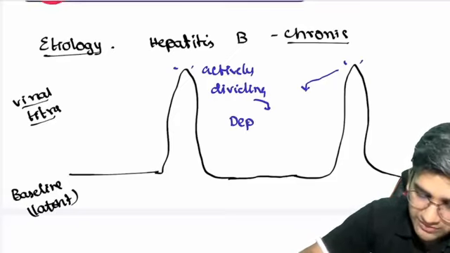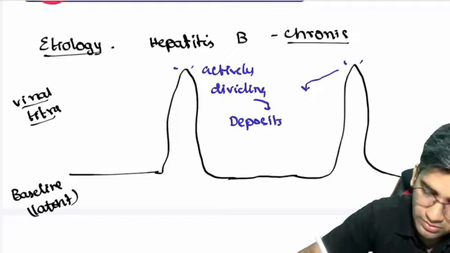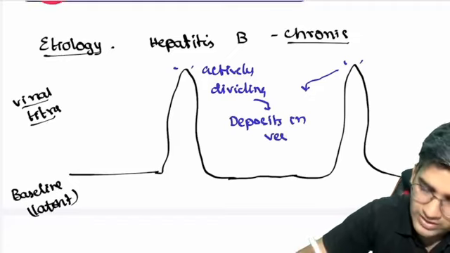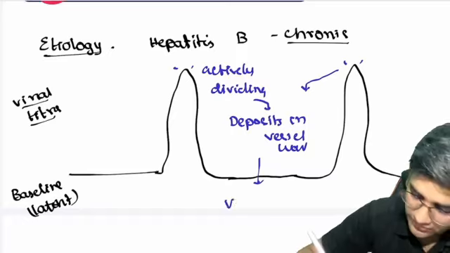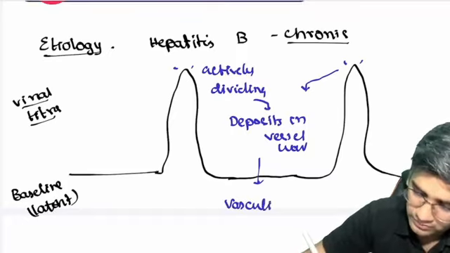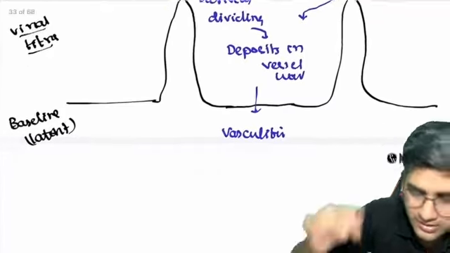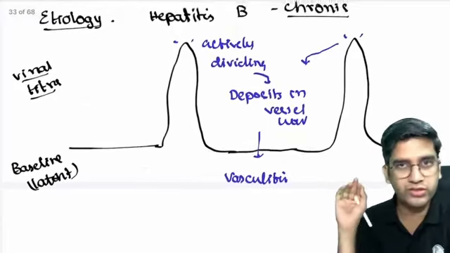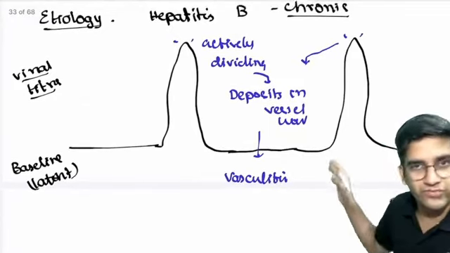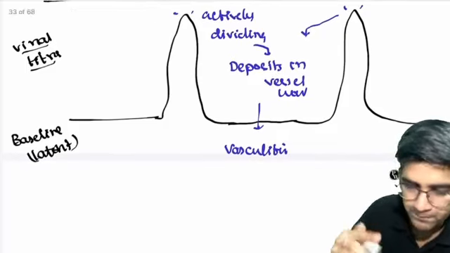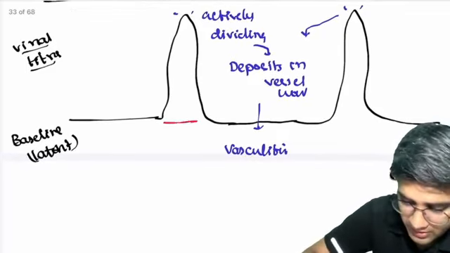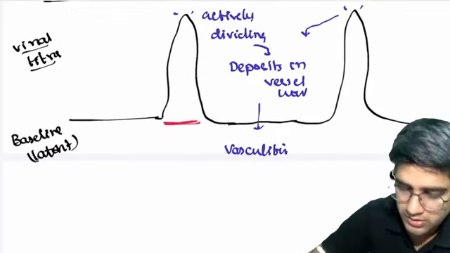It deposits in the vessel wall. When it deposits in the vessel wall, it causes vasculitis. If you understood this, tell me okay. If not, I'll repeat, because this is very important for understanding the microscopy of PAN, right? Here, which means I will have a vasculitis.